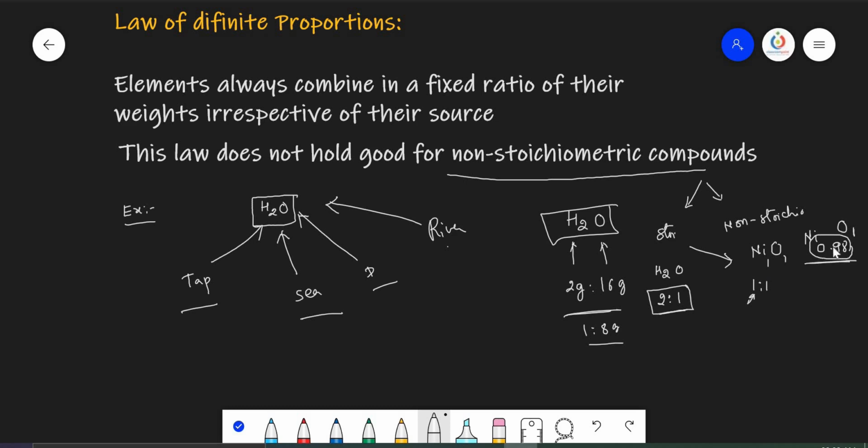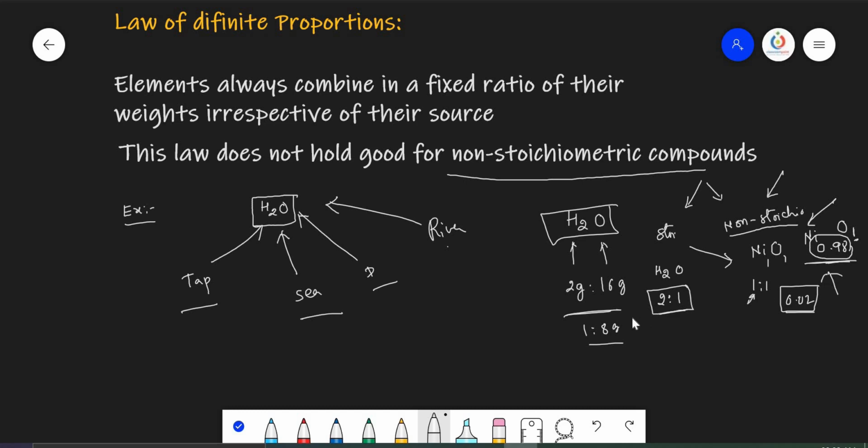But here how many nickel atoms are present? For every 1 nickel atom, 0.98 means 0.02 difference is there. So those many nickel atoms are not available. Means as per the formula, the elements are not available. So such compounds are called non-stoichiometric compounds.